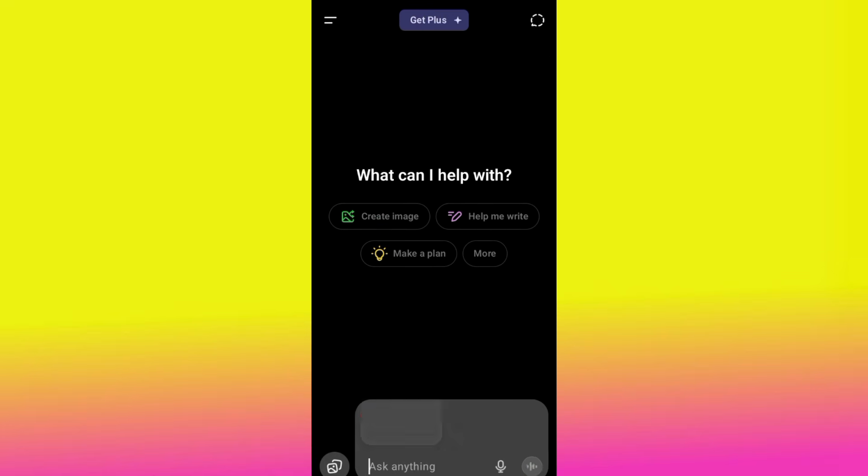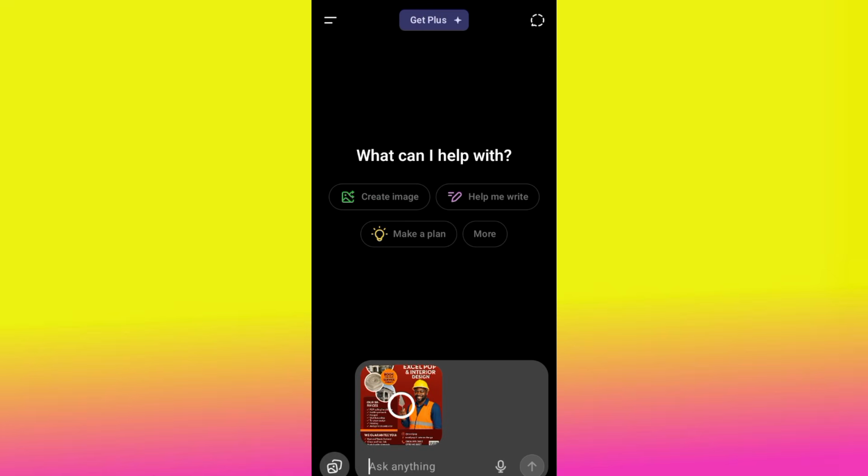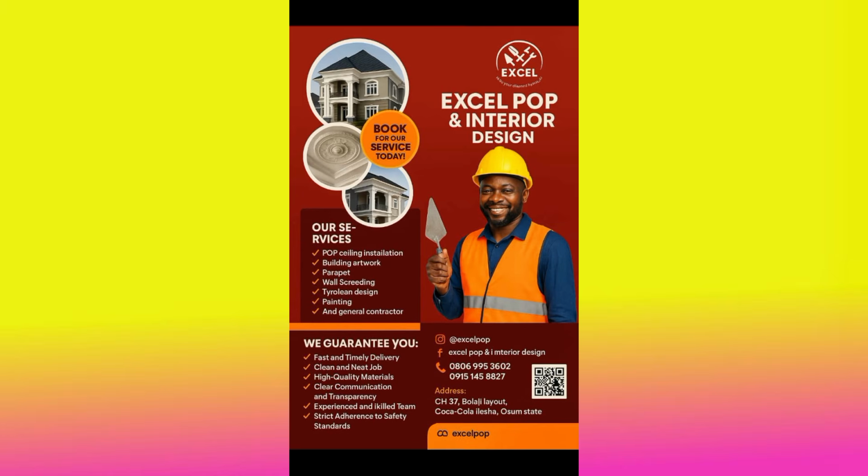This design was actually created using AI. Let me show you the design. Look at this design. Yeah, this design was actually created using AI. Yep, it's not even me that created it. It's actually my student. Okay, the guy is under me. I was the one that is teaching the guy. So it's just an assignment, right?